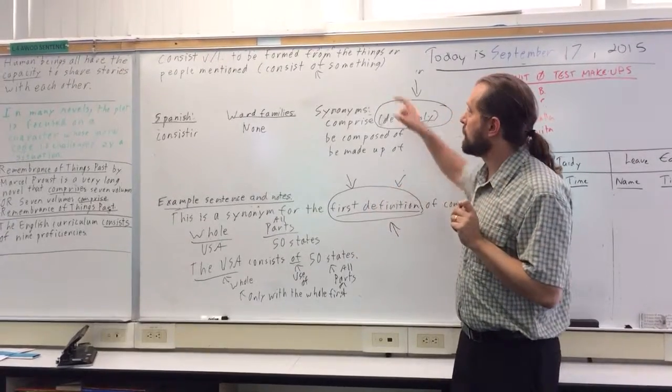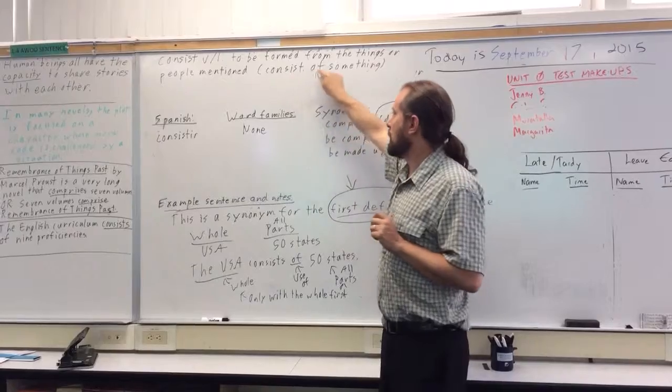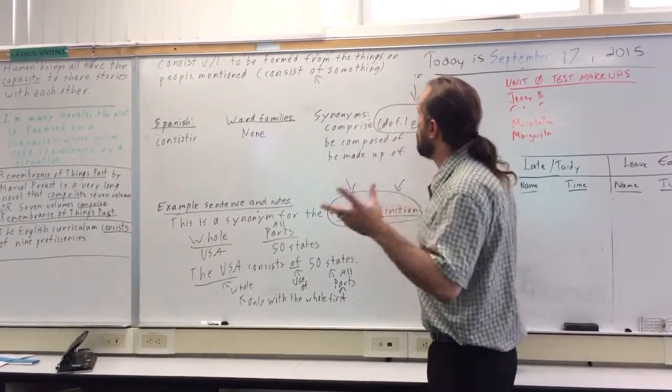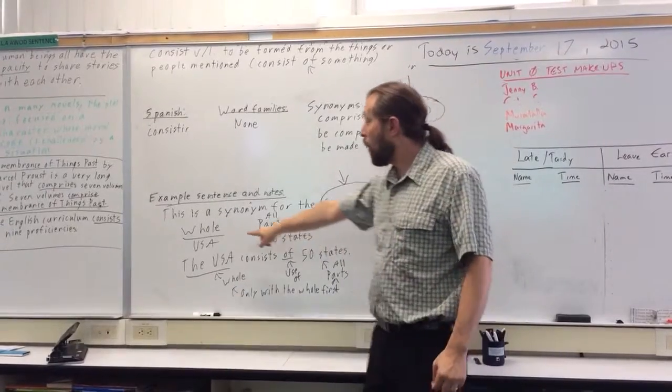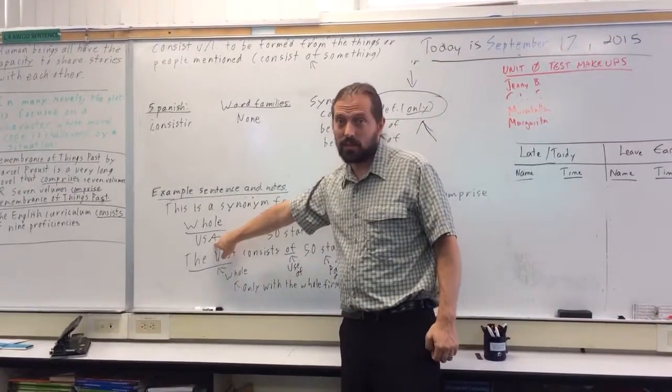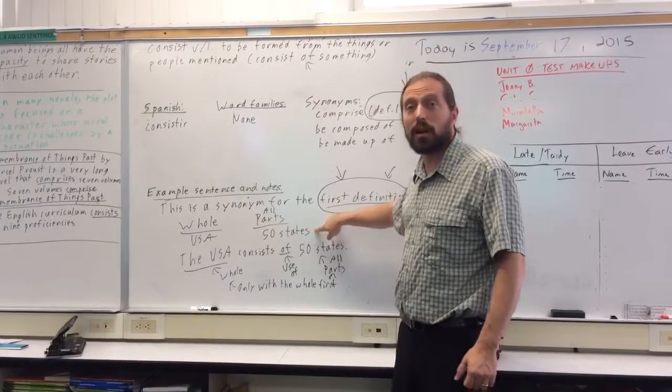So it's to be formed from the things or people mentioned. And we usually say consist of something. To be formed from the things or people mentioned. So what does that mean? That means that we start with a whole, algo entero, the whole thing, and then at the end of the sentence we put all of the parts.